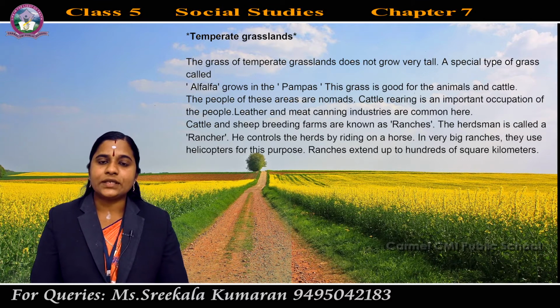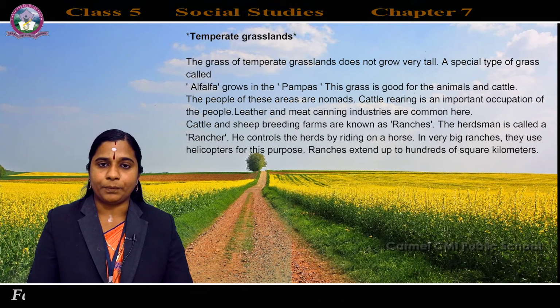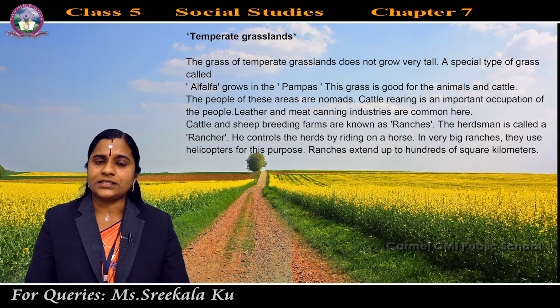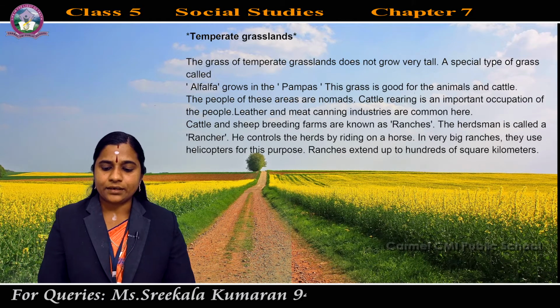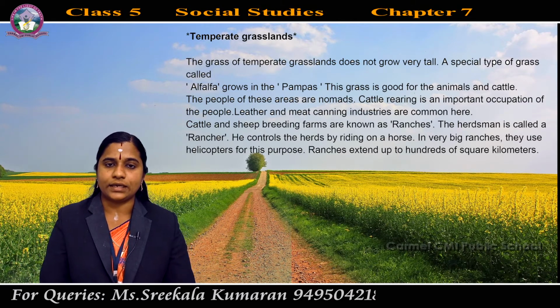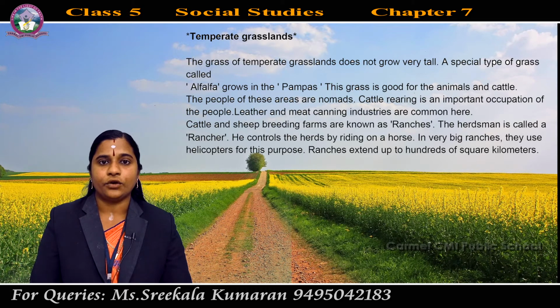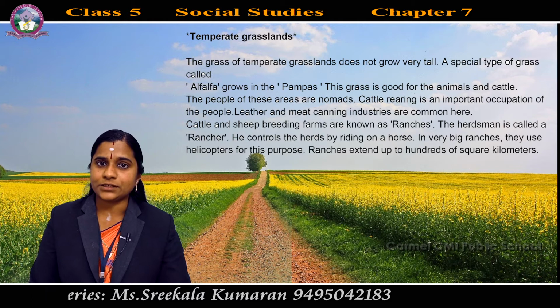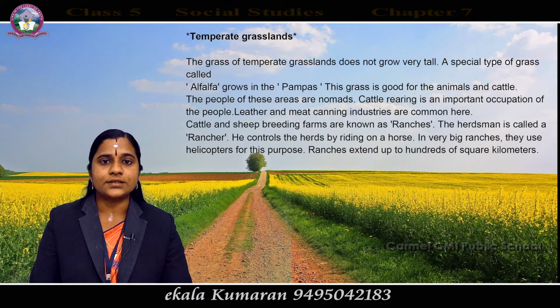And the people of these areas are nomads. The people of temperate grasslands are nomads. What is the meaning of nomad? A person who does not stay long in the same place is known as a nomad.